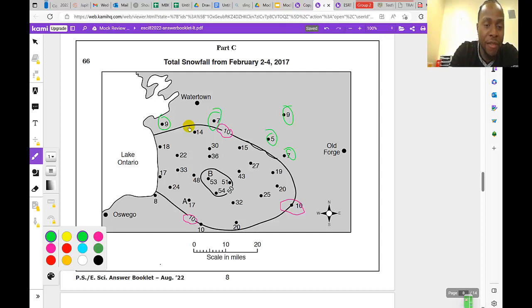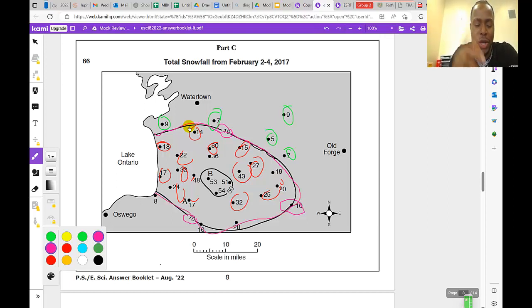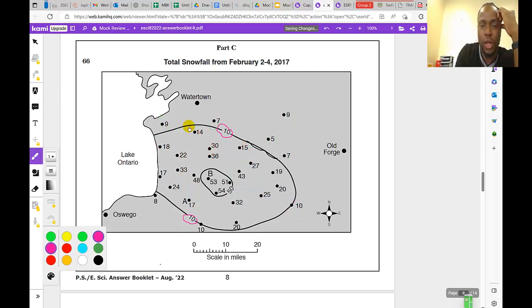In the same way, everything inside of that 10 line should be greater. So 18 greater, 14 greater, 30 greater, 15 greater, 27 greater, 43 greater, 30 greater. You see, everything inside is greater than 10. Does that make sense? So the isoline has to pass through the middle, separating the lower numbers from the higher numbers. That is how they drew that 10 line. So I think those are basically the major rules that we need to follow. So let's answer the question.